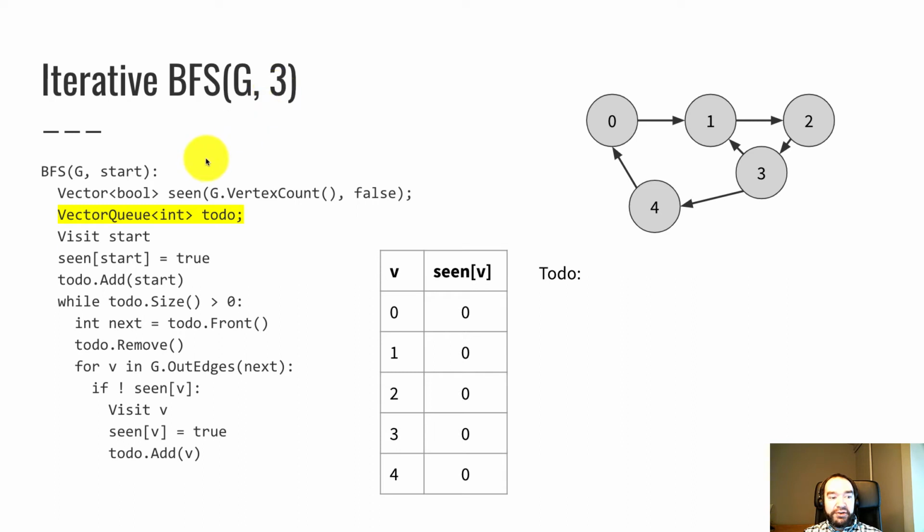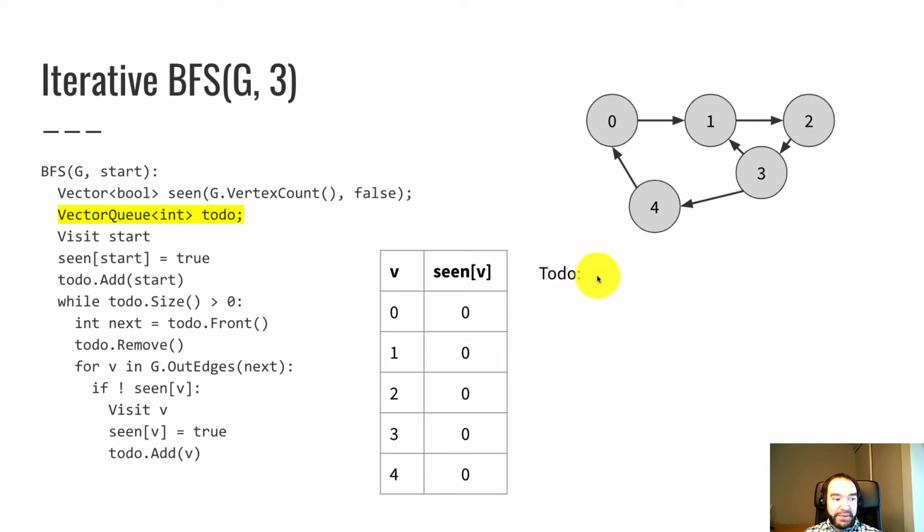So to begin with, we create the scene vector. It's the same thing here. So we've got n false values. Still 0 means false, 1 will mean true. And we create an empty queue called to-do. So over here, I've sketched my queue. The way that we sketch a queue is just a sequence of elements. The left element means the front. So to begin with, to-do is empty.